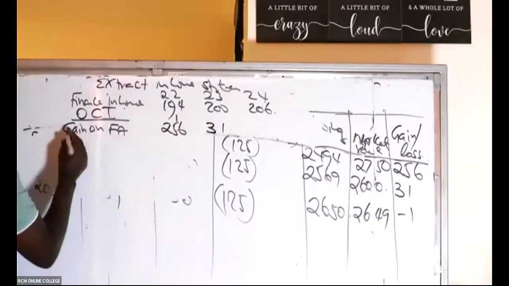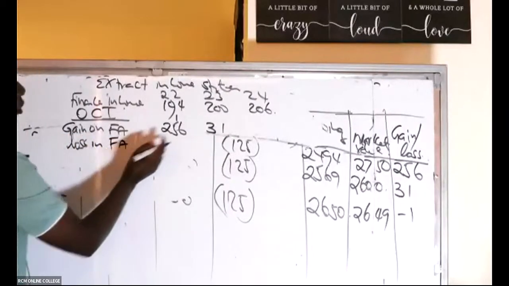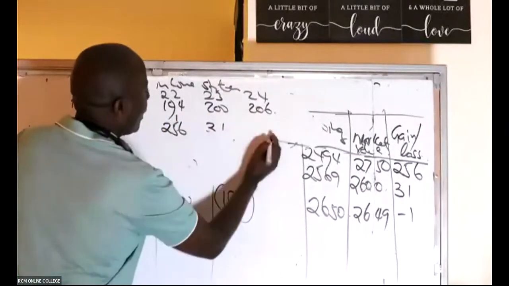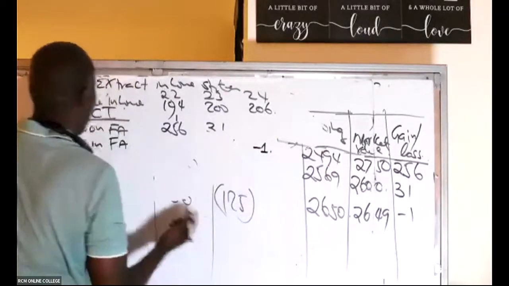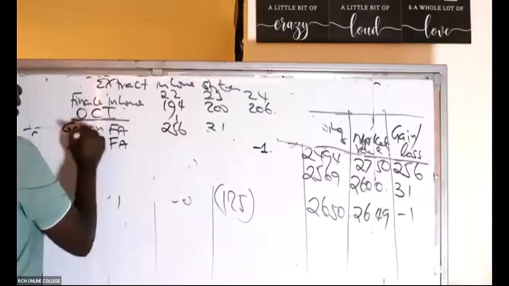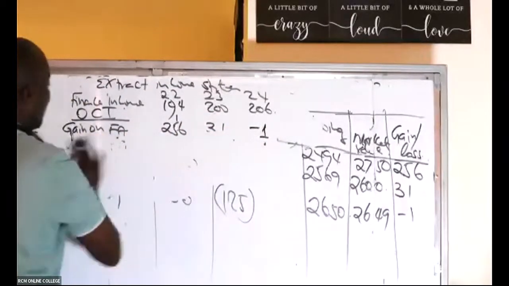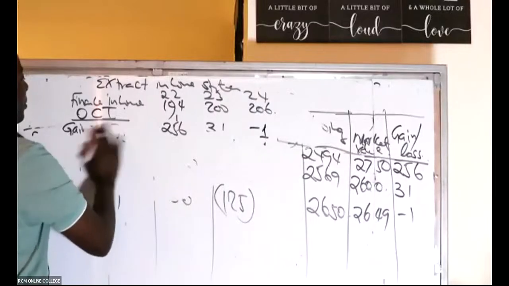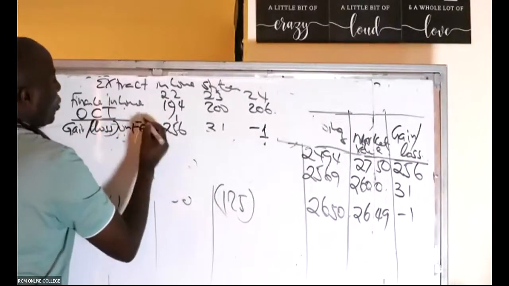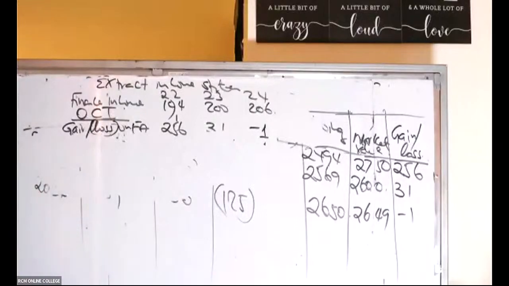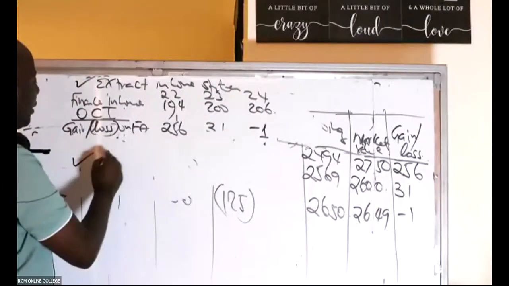Then we have loss on financial asset, which gives us 1, or call it -1. Or better still, you can talk of gain stroke loss on financial asset to have everything together. That's the extracted income statement.